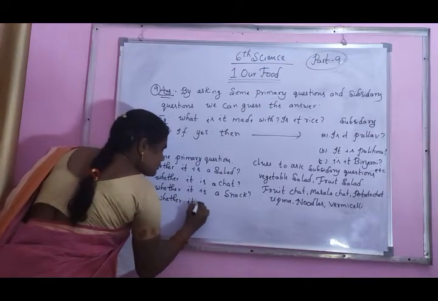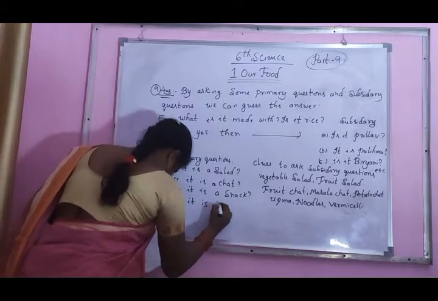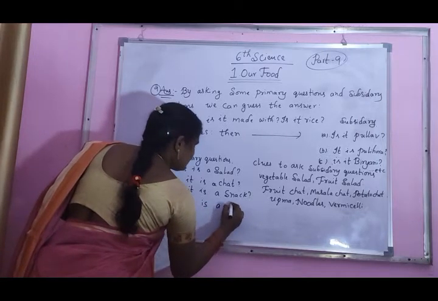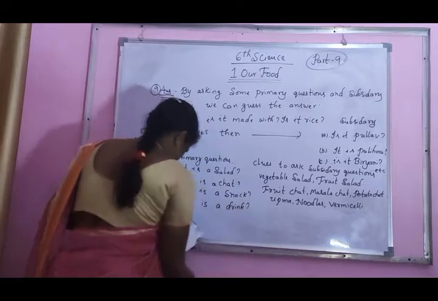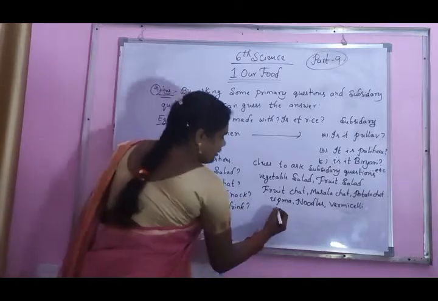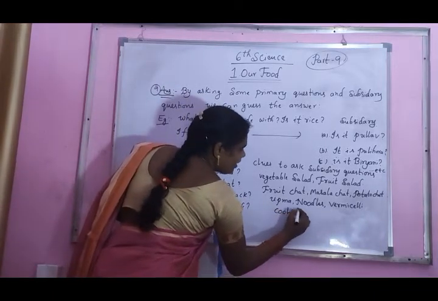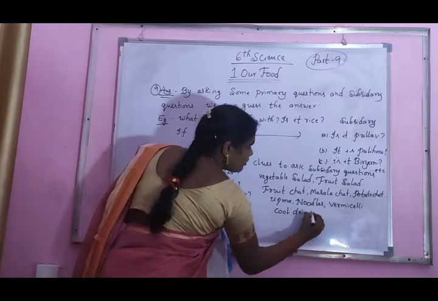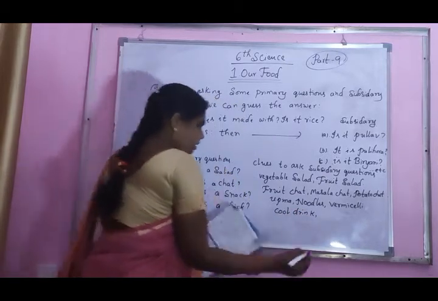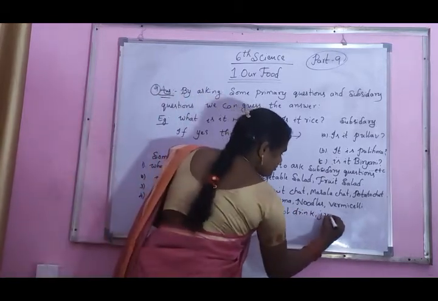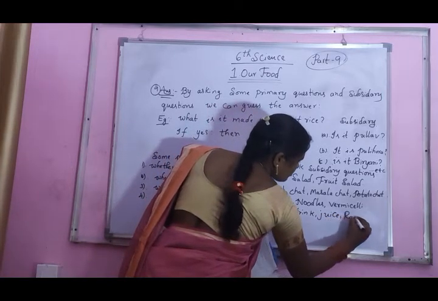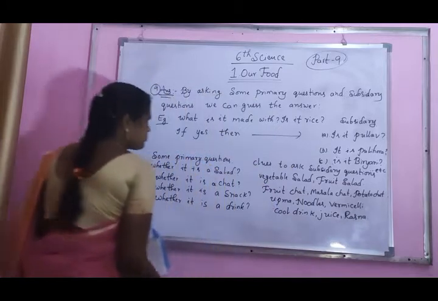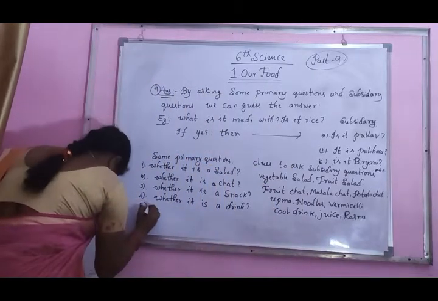Whether it is a drink. It is cool drink or juice or rasna. Fifth one.